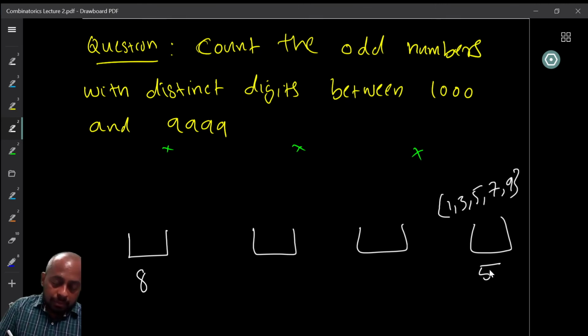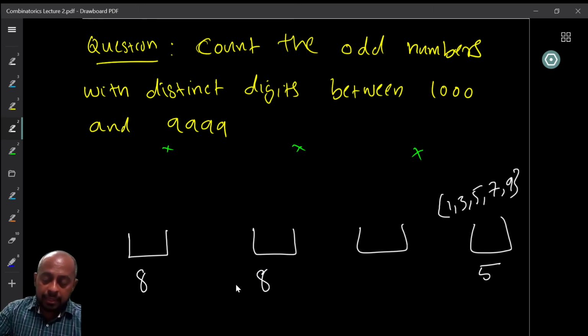Now, to select the second digit, how many ways can I do it? The second digit can be any of the 10 digits, 0 to 9, but I cannot use the first digit as well as the last digit. Therefore, 8 choices are there for this.